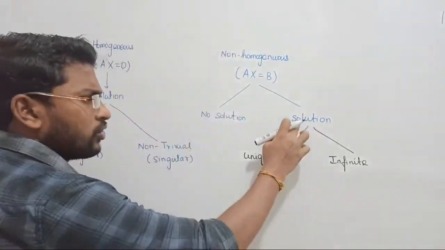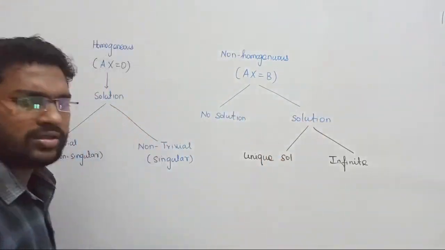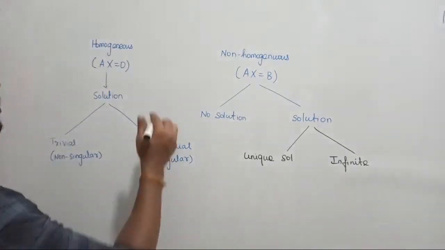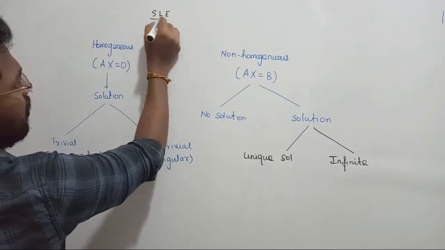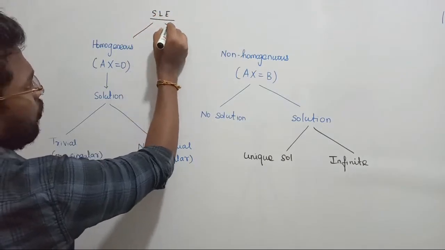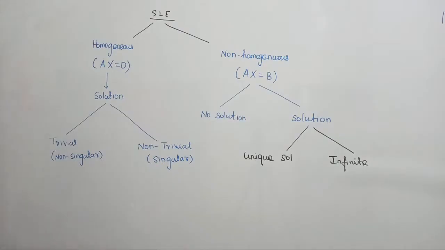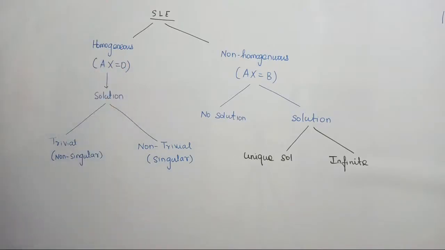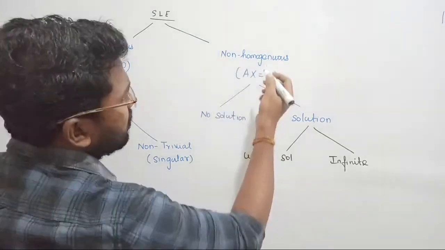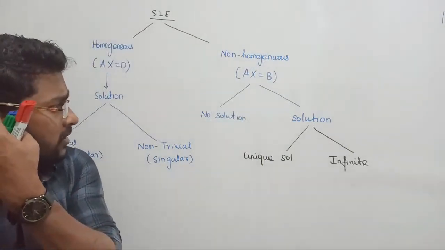Now, that is solution in the sense we can expect two types of solution: unique solution and infinite number of solutions. So the conclusion is that systems of linear equations can be classified into two categories: one is homogeneous, another one is non-homogeneous. When we are entering into homogeneous, there is no term called B, that is, the input signal will be 0, whereas non-homogeneous means your system is being driven by some input signal.